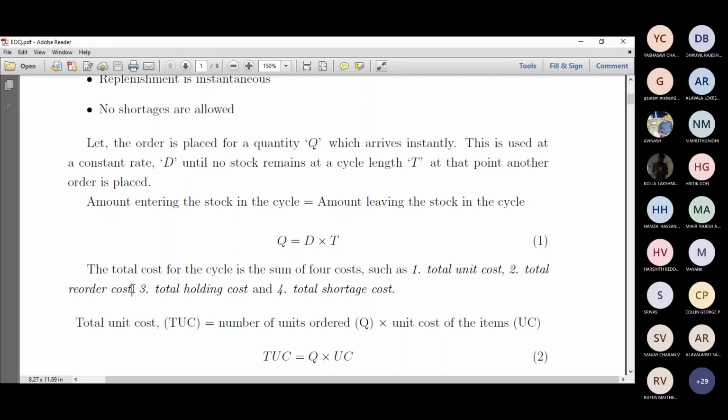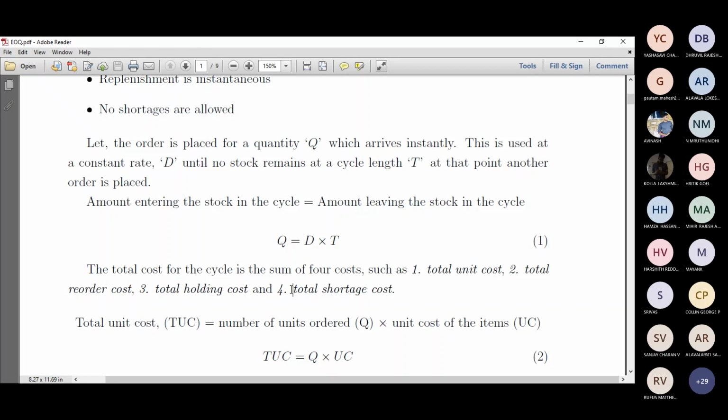It is not that you replenish faster or sell the items faster so that your reorder cost increases, or you gradually slow down your selling so that your holding cost is higher, whereas the reorder cost is small. Your cycle gets longer, and the cost associated with holding the materials gets increased. So that's basically the holding cost, right?